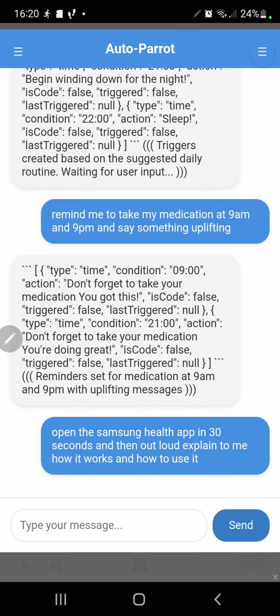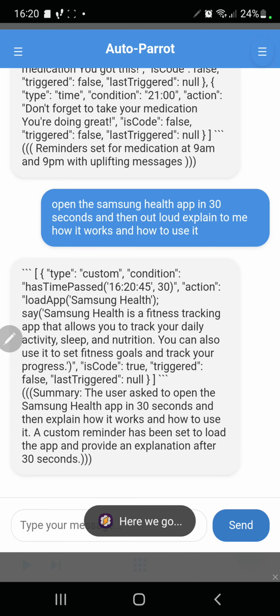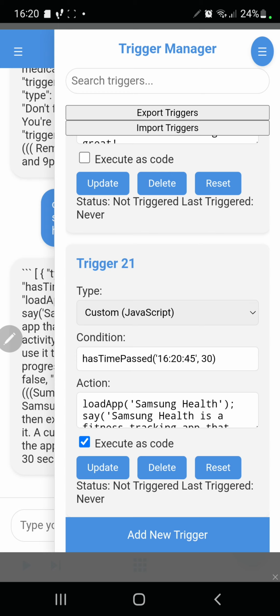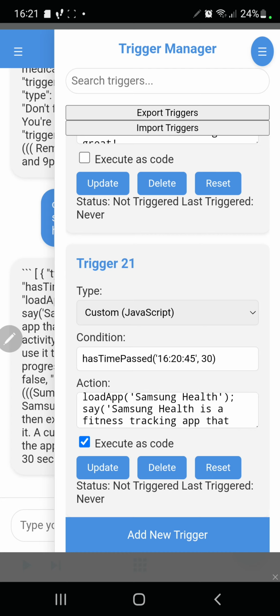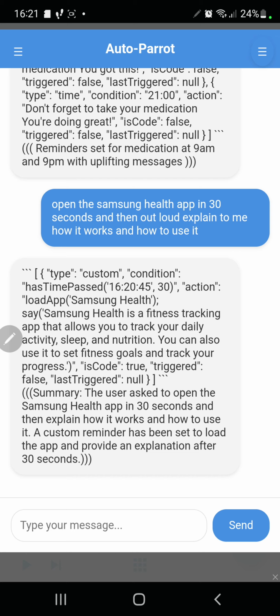So I give it that prompt there, and since this is going to take 30 seconds, we can see here it's created the code, and it's created whatever needs to happen for what I've asked.